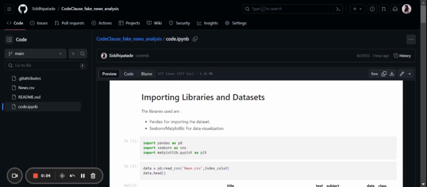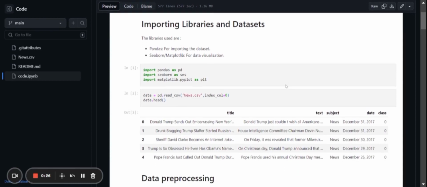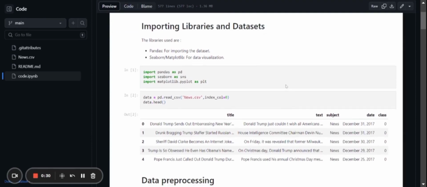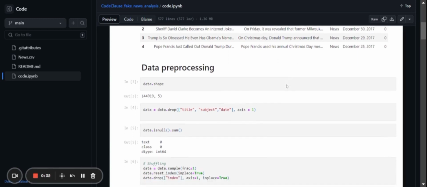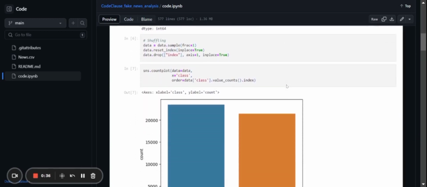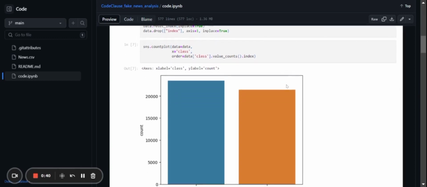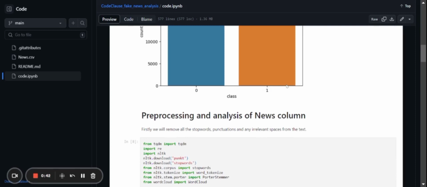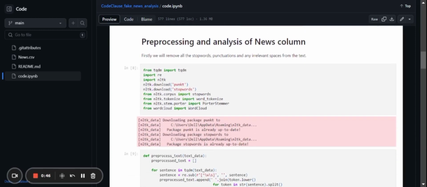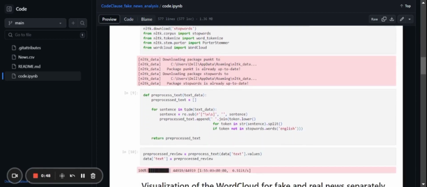Code explanation. Preprocessing text data. The code first preprocesses the text data to clean and prepare it for the analysis. The preprocessing steps include removing punctuation from the text, tokenizing the text into individual words, removing stop words, or can say commonly occurring words like the, is, and, etc. The preprocessed text data is stored back in the data frame.